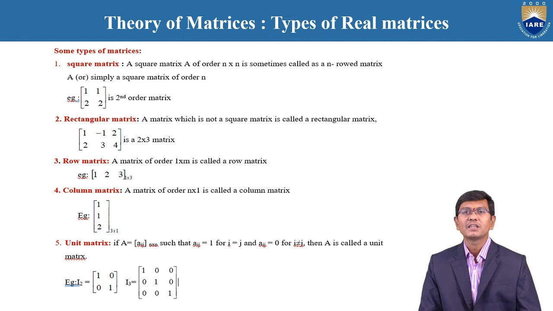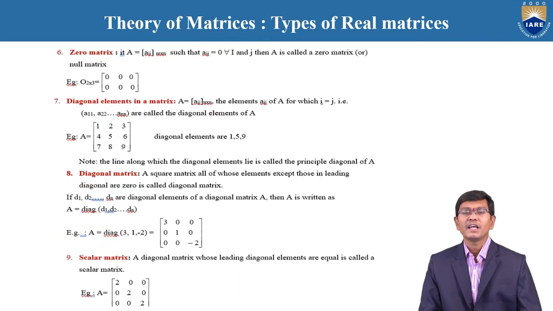The diagonal elements are 1s and the non-diagonal elements are 0. Therefore, these two examples are called unit matrices of order 2 and 3 respectively. And again, the 0 matrix. The 0 matrix is nothing but whenever the given matrix has all elements equal to 0, the matrix is said to be the 0 matrix.